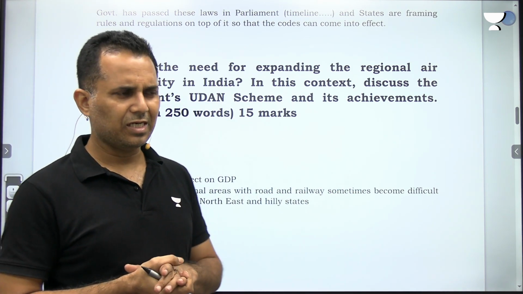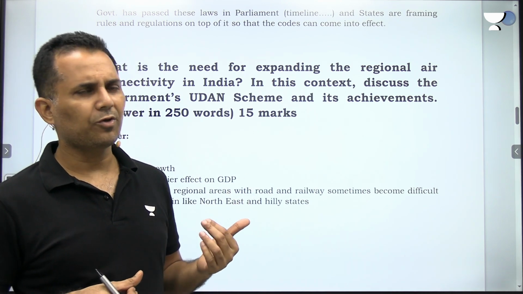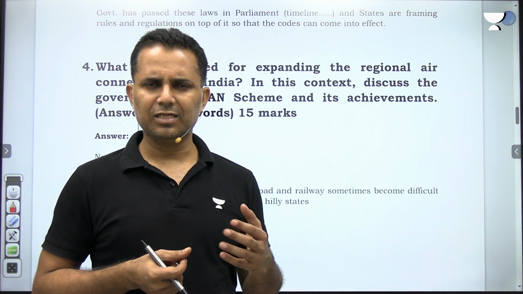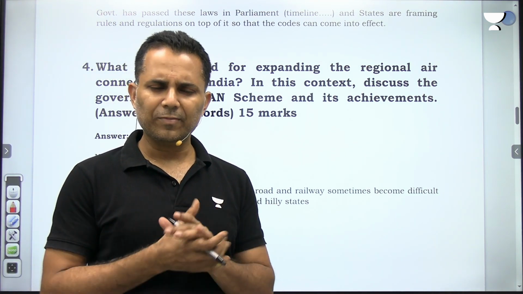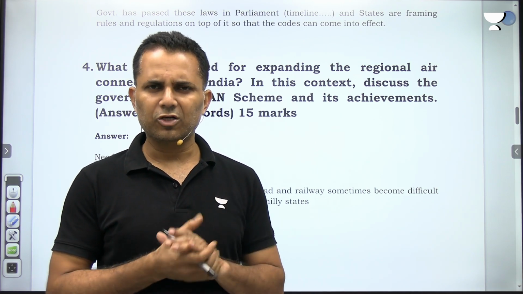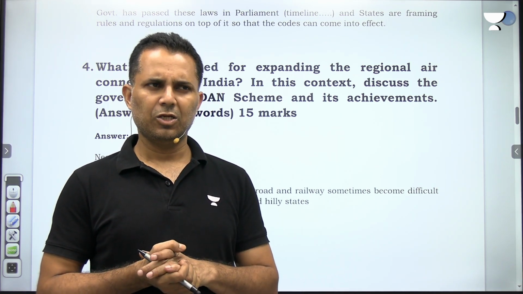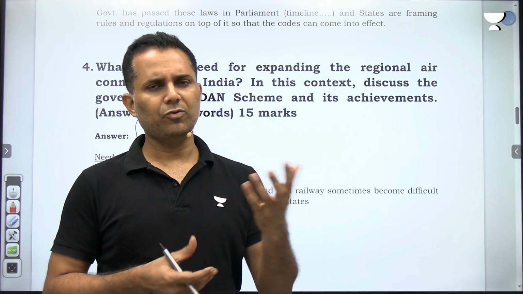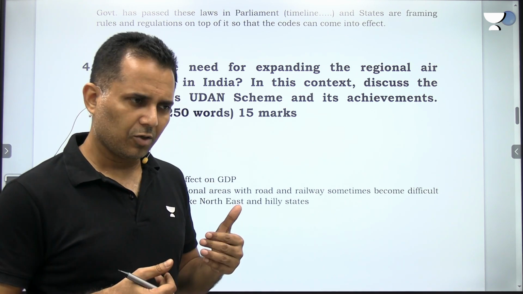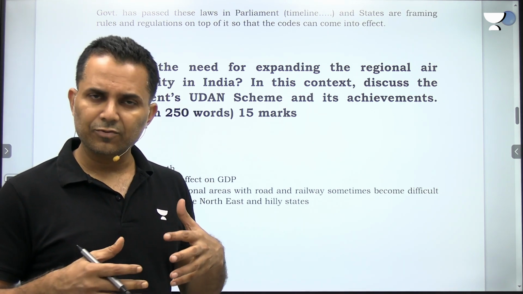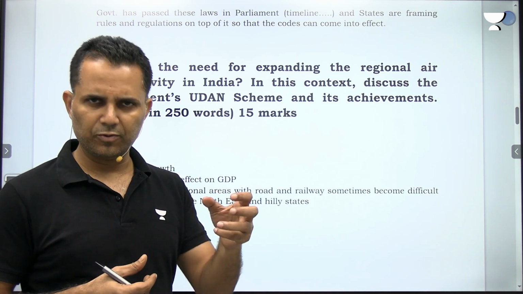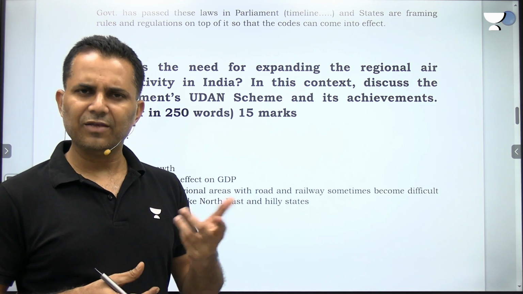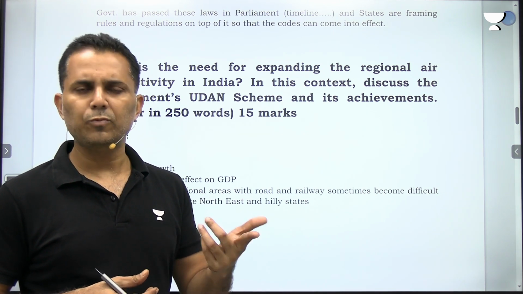See, what happens in India is that earlier this scheme was launched in 2016. So in India, there was very few airlines connecting tier 2, tier 3 cities. So what used to happen in tier 2, tier 3 cities was that economies were not developed, per capita income was less. So when per capita income in the tier 2, tier 3 towns were less, few people were flying through airlines. Now when few people were flying through airlines, the airlines were charging more because their cost will be more. If the flights are not fully loaded, if only 30%, 20% capacity is being utilized, then the fare will be high. So when the fare will be high, few people will fly.